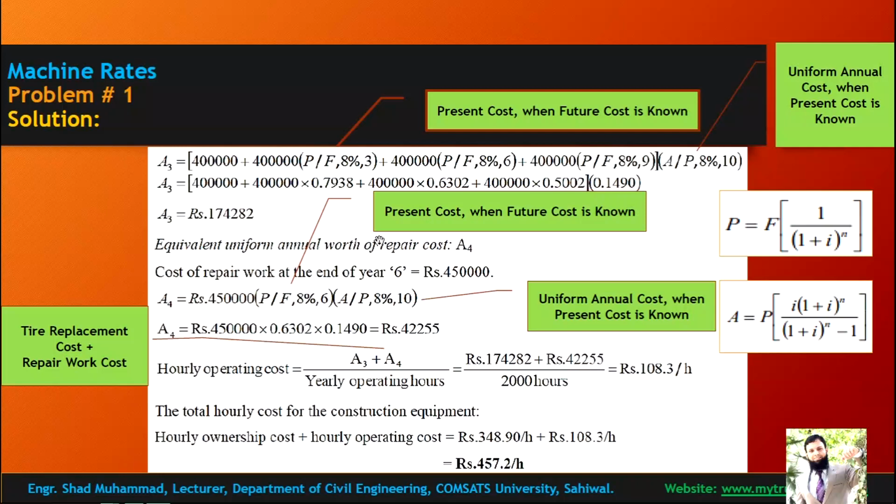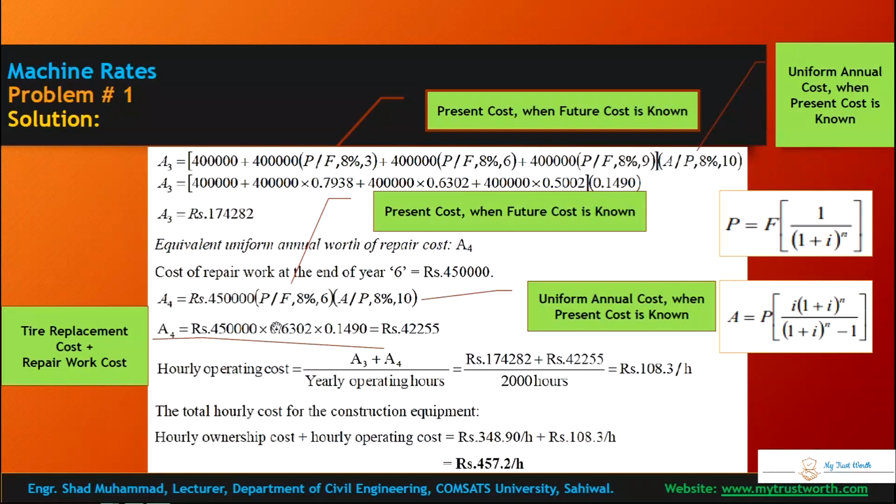Applying the formula, present cost when future is known, this is the annual repair cost, this is the future cost. You convert this future cost to the present cost, and this is the multiplying factor.